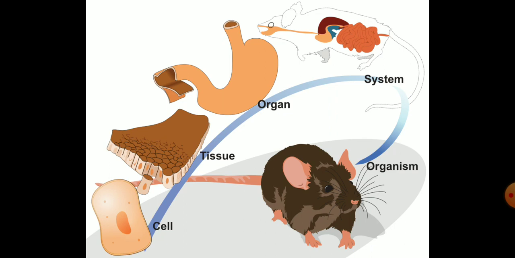Cells together form tissues, tissues form organs, and organs form organ systems. Different organ systems together form the organism. There are different organ systems in our body, for example, the digestive system, excretory system, reproductive system, and nervous system.